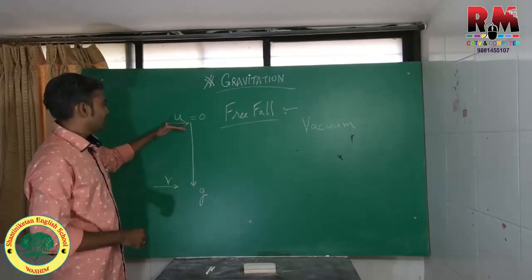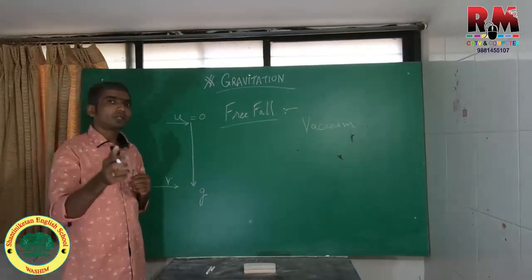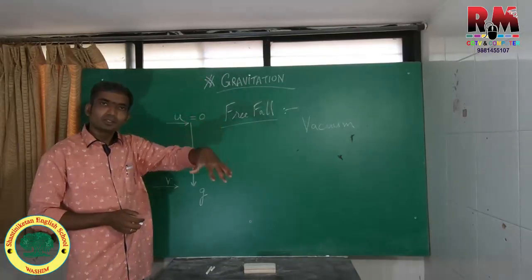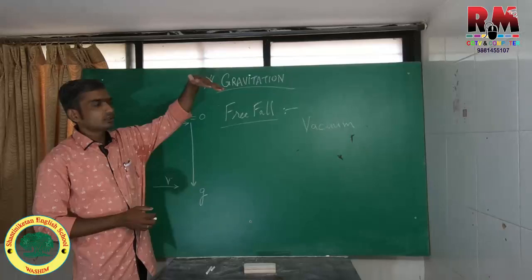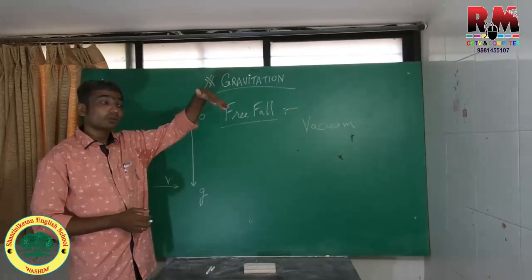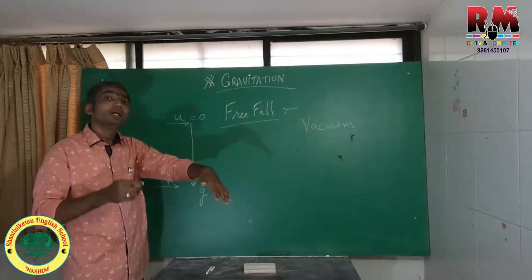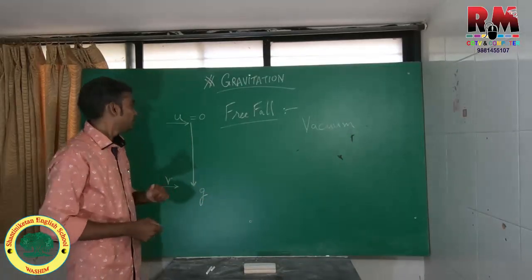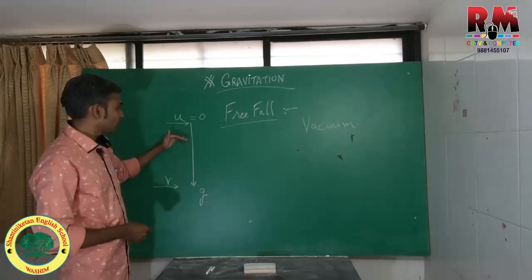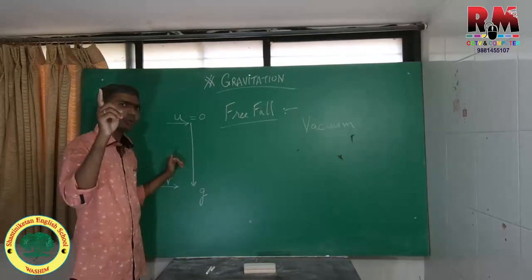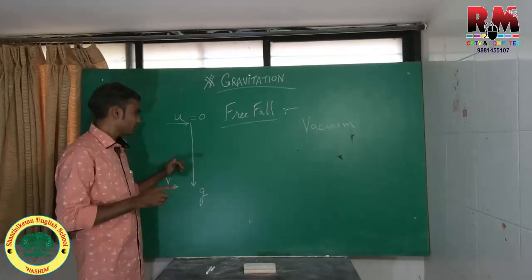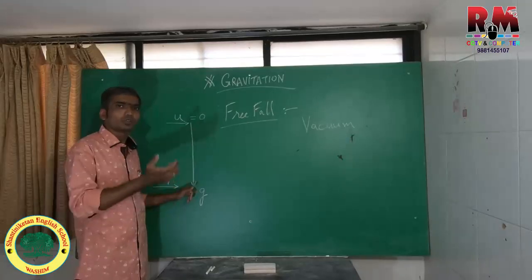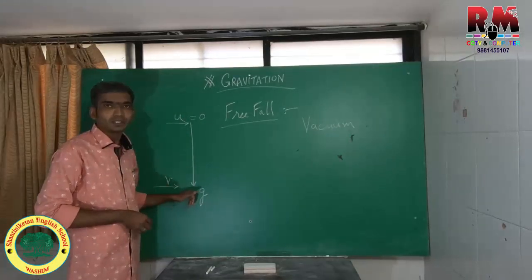Secondly, it will gain speed, as we saw in the example of a ladder or a skid. As you go on skidding on the ladder, the velocity simultaneously goes on increasing. It is maximum just before the time it touches the ground. Fine with it? So this velocity is going on increasing, with acceleration the same, 9.8 meters per second squared on an average. Right with it? So lowering the heights will go on increasing the value of g, and so the velocity will certainly be increasing in that case.